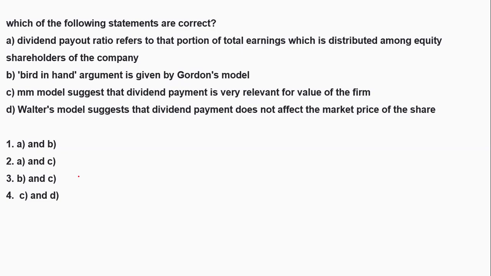Now the next question: which of the following statements are correct? The options given are: the dividend payout ratio refers to the proportion of total earnings distributed among the equity shareholders of the company; the bird in hand argument is given by the Gordon model; the MM model suggested that dividend payment is relevant for the value of the firm; and the Walter model suggests that dividend payment does not affect the market price of the share.